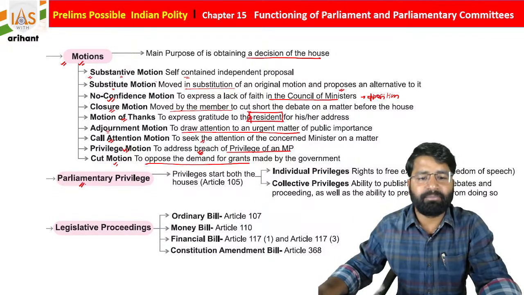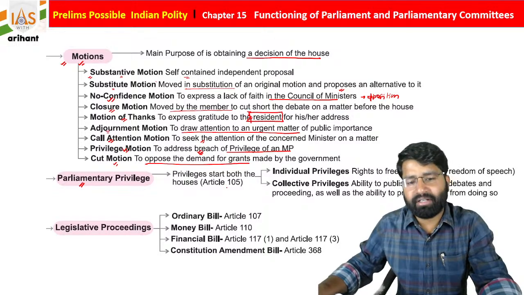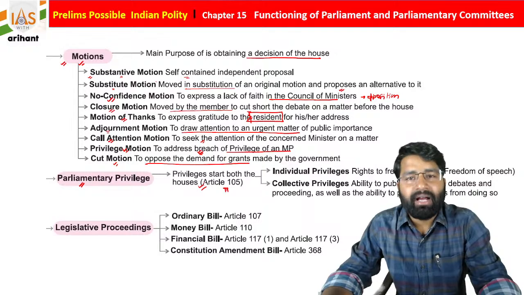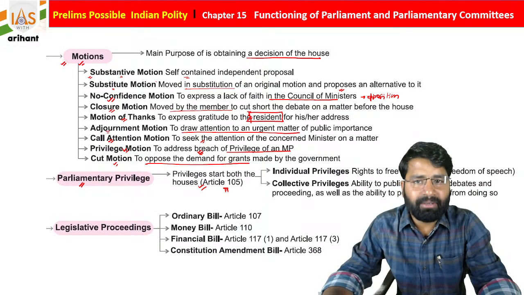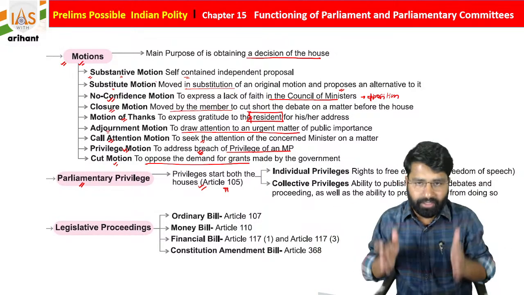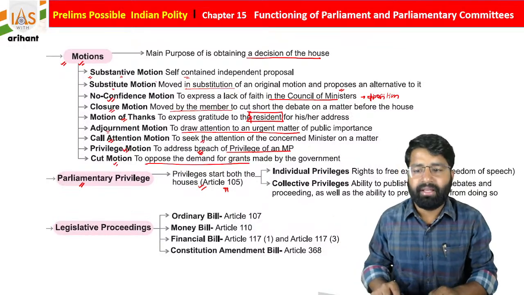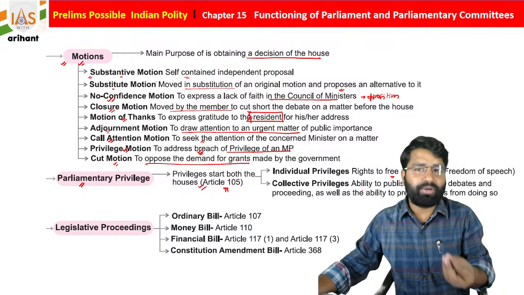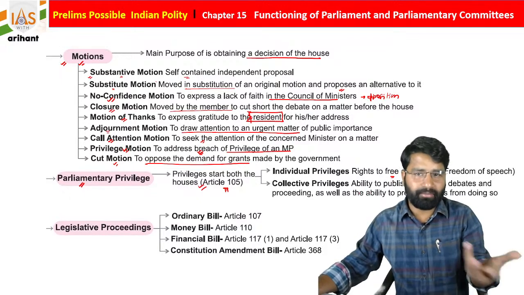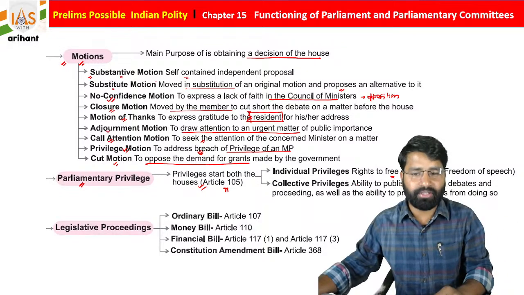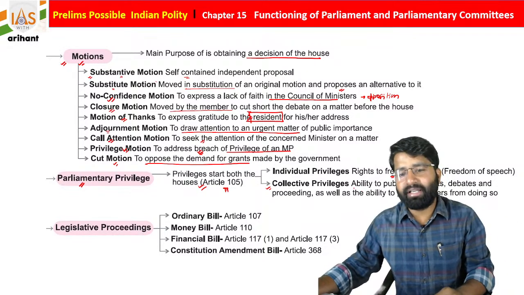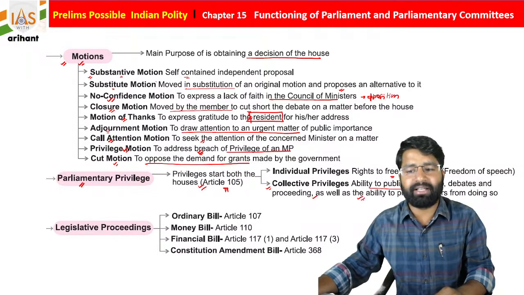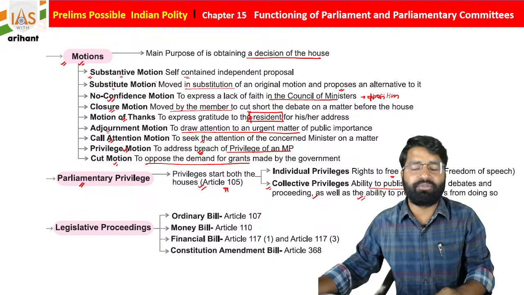Then students, here are some parliamentary privileges mentioned under Article 105 of the Indian Constitution. They are available in two formats, one for the individual and one for the collective. For the individual, you have freedom of speech and expression. You have certain immunities, meaning you can't be arrested during the time of session. Then there are the collective privileges: the ability to publish reports and debate proceedings, as well as the ability to prevent others from doing so.